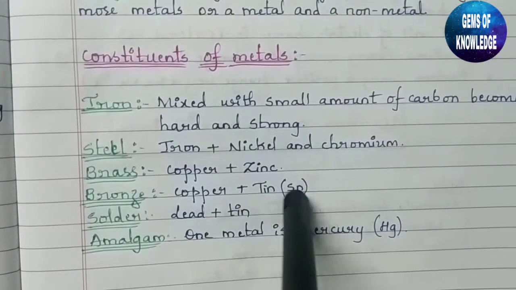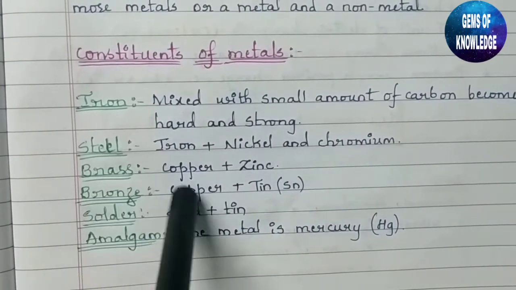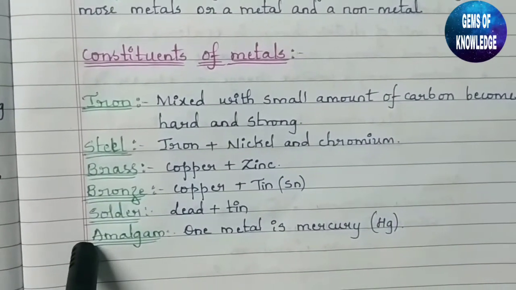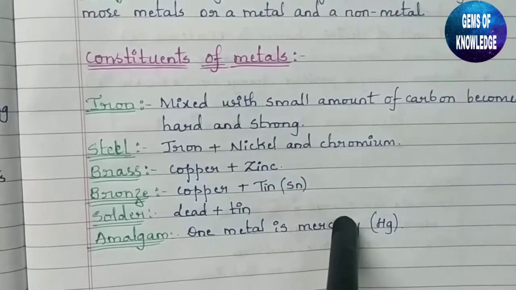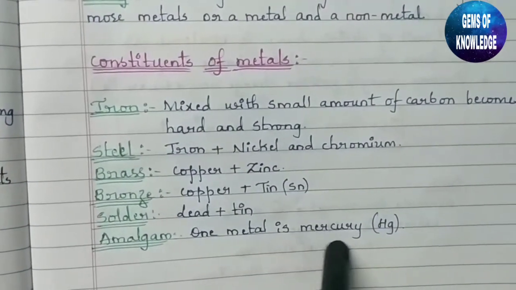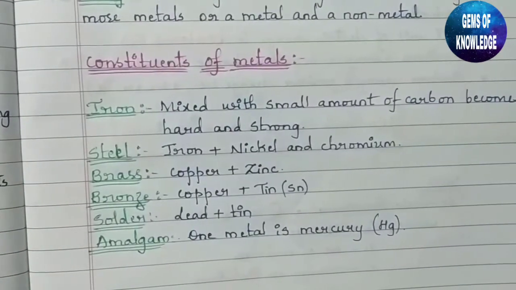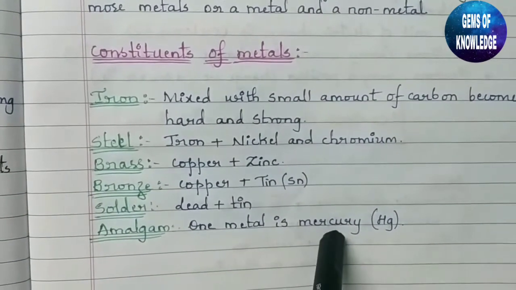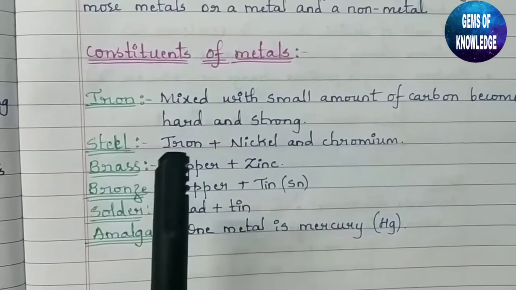What is the symbol for writing tin? That is nothing but Sn. Then solder is a metal which we get by mixing lead and tin. Next, amalgam is a metal where one of the metals is mercury. When mercury is mixed with any other metal, it is called amalgam of that metal. For example, when zinc is mixed with mercury, it is called zinc amalgam, where one metal is mercury.